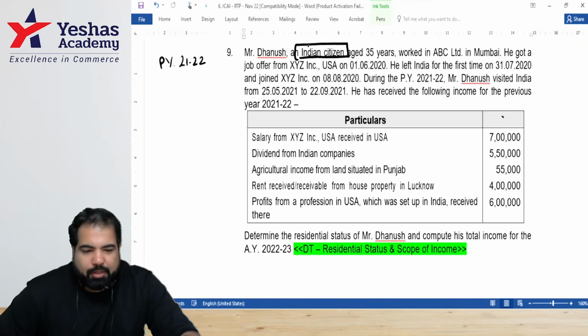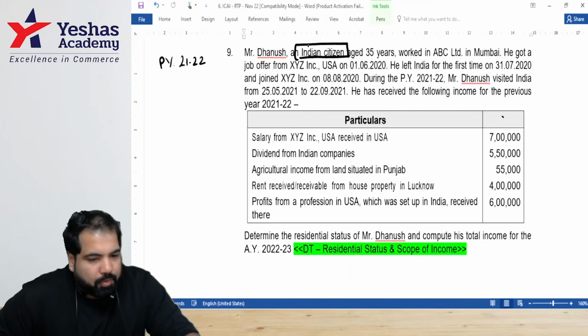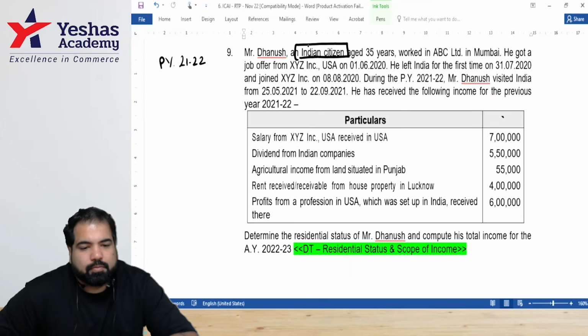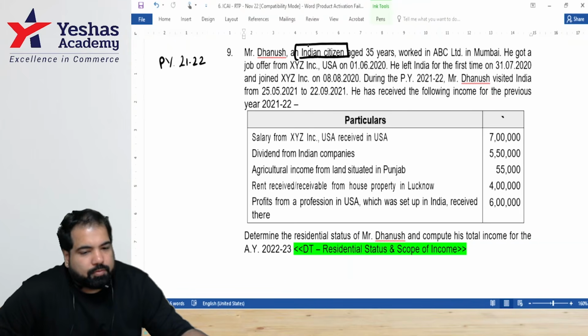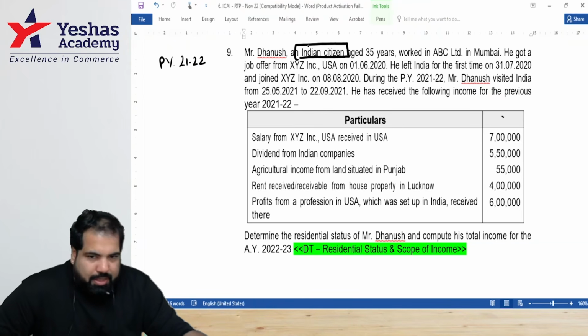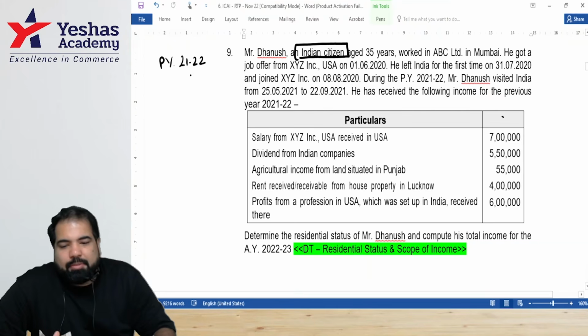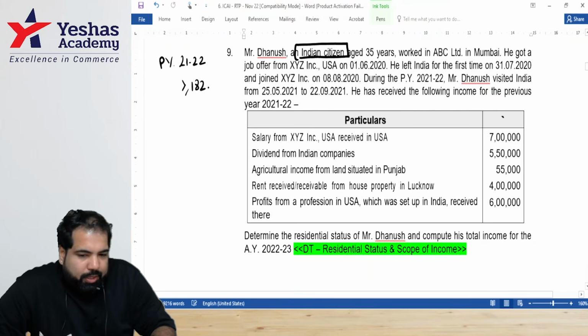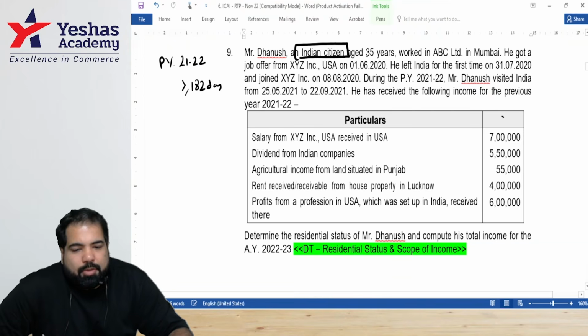All right, one more minute and then we start discussing it. All right. Too many details. So where do we start, guys? We always start at 182 days. Yes, that's the secret to getting this sum right. So previous year is which year? Was he in India for greater than or equal to 182 days? Let's check, guys.